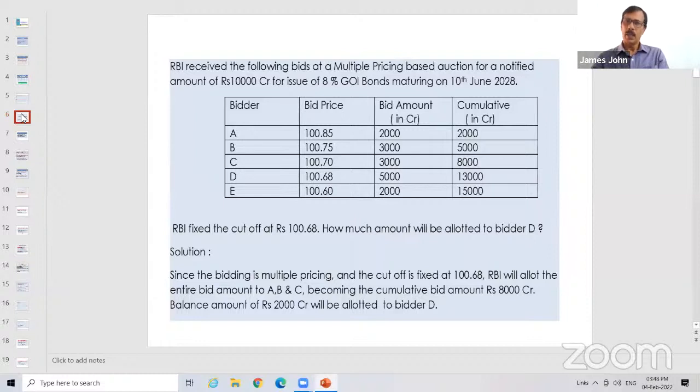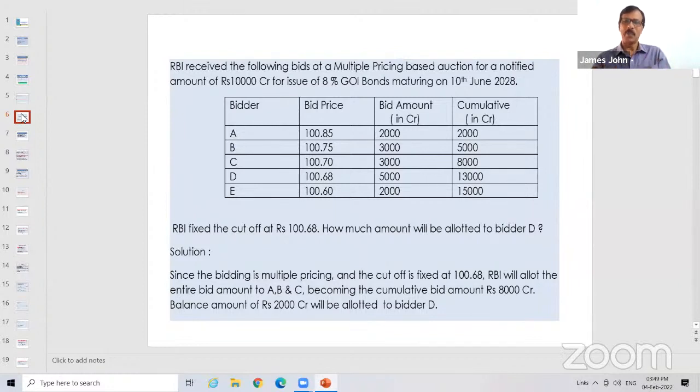So the entire 2,000 will be allotted to A, because this is a multiple price or yield-based auction. Now B has bid 100.75, which is also above the cutoff of 100.68, so 3,000 will be allotted to B. Bidder C, 100.7, also above 100.68, will be allotted 3,000. Put together, 2,000 plus 3,000 plus 3,000 is 8,000 sold. RBI intends to sell only 10,000, so the leftover amount is 2,000.